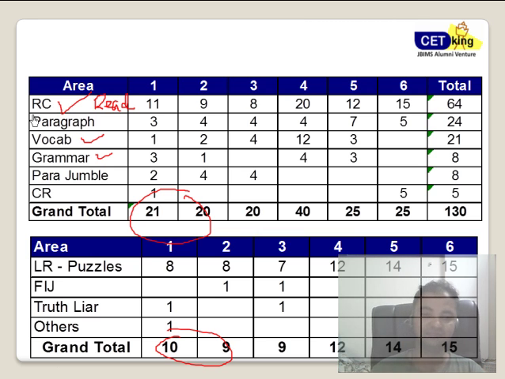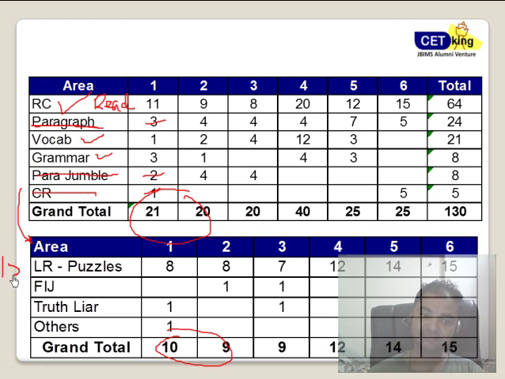I'll give you a few examples while we're doing this video, but as of now, paragraph completion is more of a logical reasoning. It's not at all your verbal ability. Parajumbles is the same, your logical ability. Parajumble is like 4 people standing in a row. Who will come first? Who will come second? It's purely a puzzle kind of thing. Critical reasoning is again your logical ability. So 3, 5, 6 questions again go into the logic section.